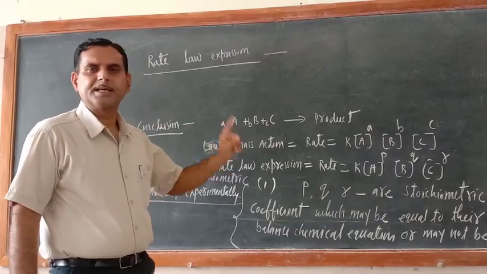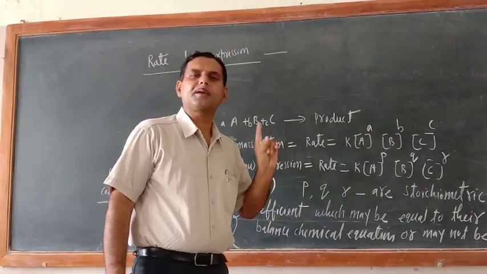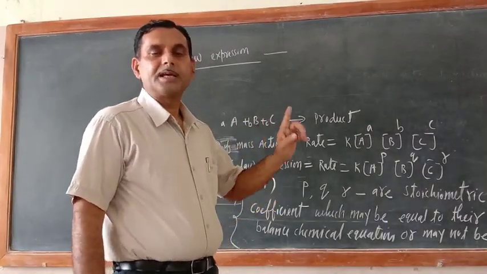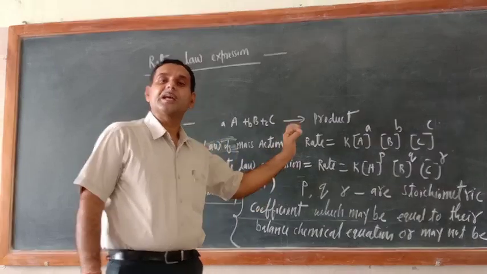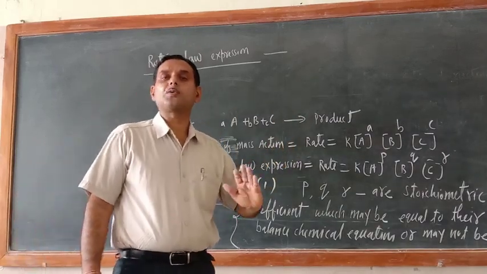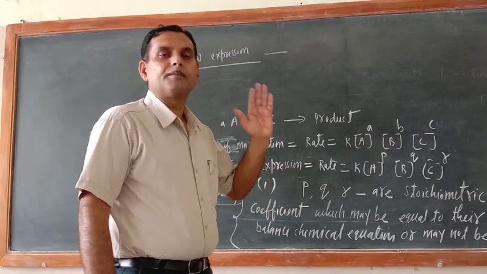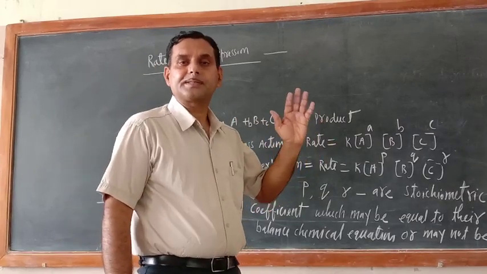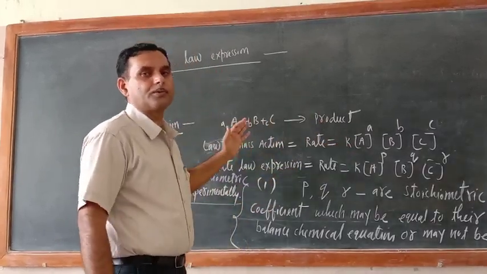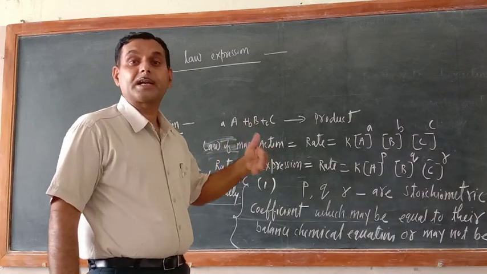Hence we can say the rate law expression cannot be predicted by seeing the balanced chemical equation. To know the rate law expression, we must perform an experiment. Then only will we know the exact rate law expression.